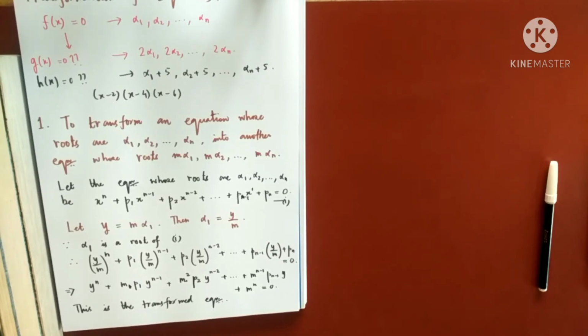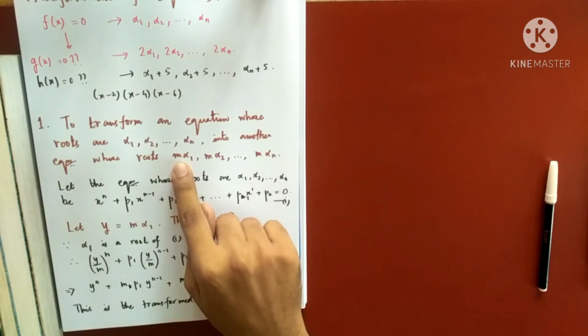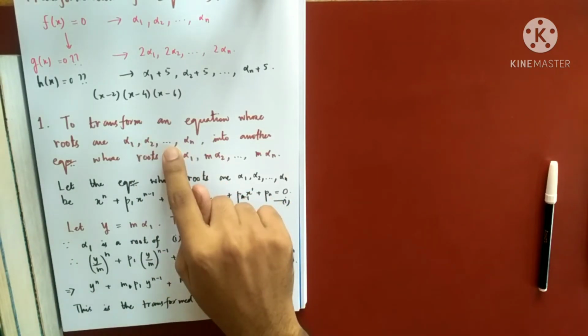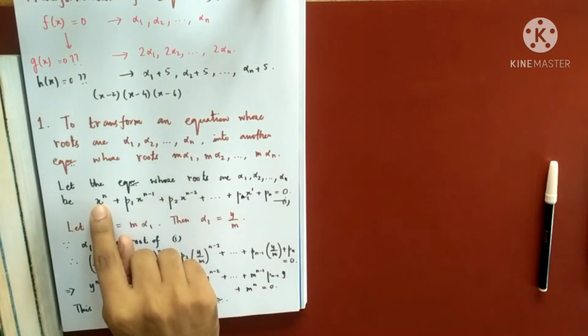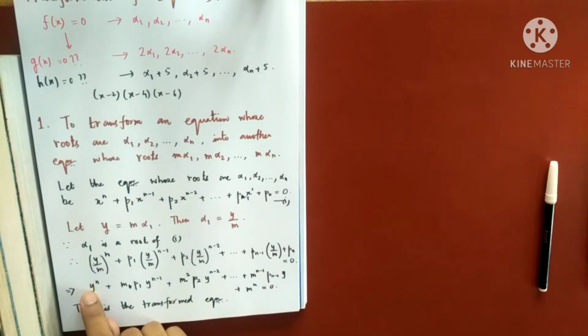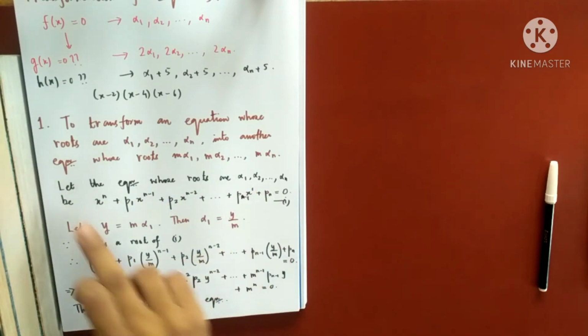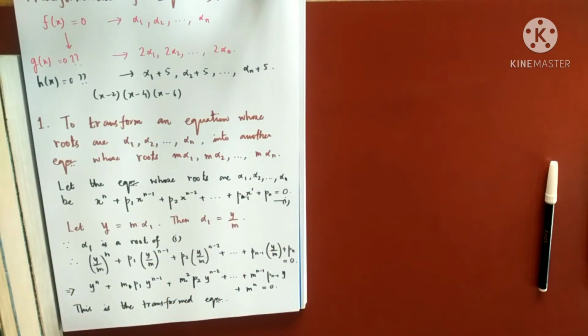Okay. So this is the first transformation. That means to get an equation whose roots are m times the roots of the given equation, you keep the first coefficient the same. The leading coefficient should be 1. Keep that in mind. If that is not 1, please change that by dividing. I'll give you some examples. And what you do is multiply the next coefficient by m, the next by m square, and so on. Hold on, what I mean by this I'll tell you. Don't worry.